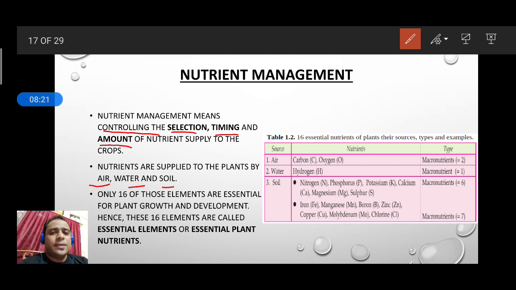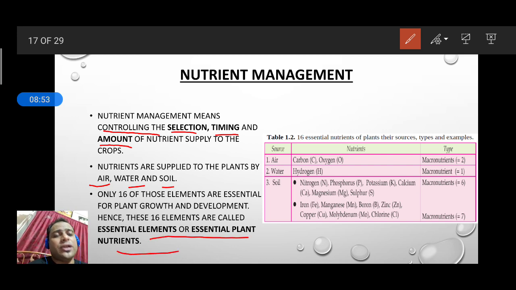We give more than 40 nutrients to the plants, but out of those 40, only 16 are very essential for plant growth and development. These 16 should be given to every plant. Apart from the 16, some other nutrients are also important, but they are optional, very selective ones. So these 16 elements are called the essential elements or essential nutrients.